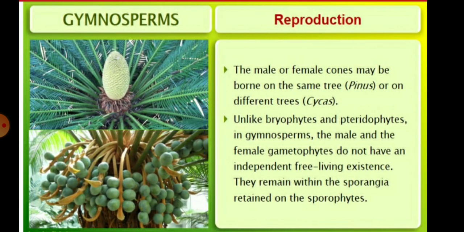In the reproduction of gymnosperms, the male and female cones may be borne on the same tree, as in Pinus, or on different trees, as in the example of Cycas. So, unlike the bryophytes and the pteridophytes, in the gymnosperms the male and the female gametophytes do not have an independent free-living existence. They remain within the sporangia and are retained on the sporophytes.